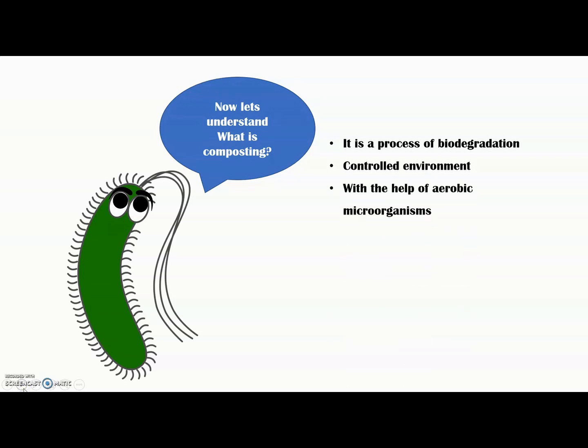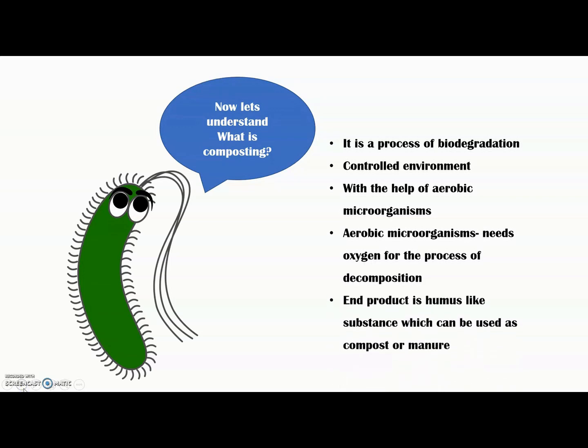And with the help of aerobic microorganisms, we are just fastening that process up because we want manure or compost as soon as possible. So aerobic microorganisms are those who work in an oxygen-rich environment. That means microorganisms which need oxygen to breathe. So aerobic microorganisms use oxygen for the process of decomposition. Therefore, whenever we are doing composting at our home, we have to provide air to our compost. The end product of the compost will be a humus-like substance which can be used as a compost or a manure.